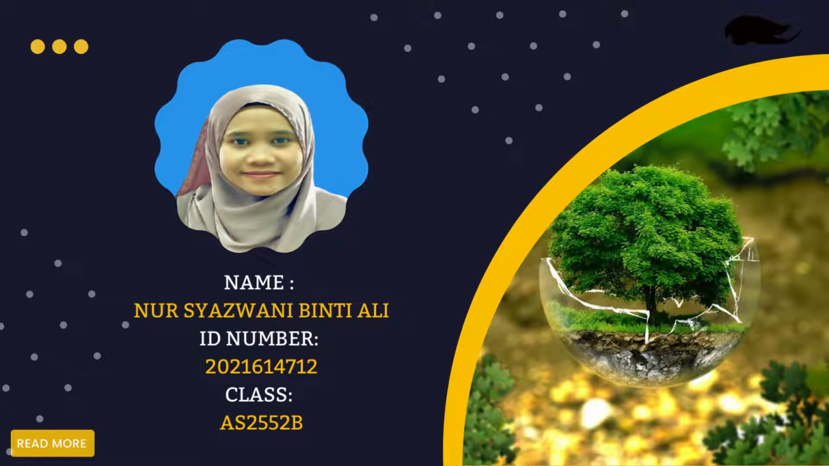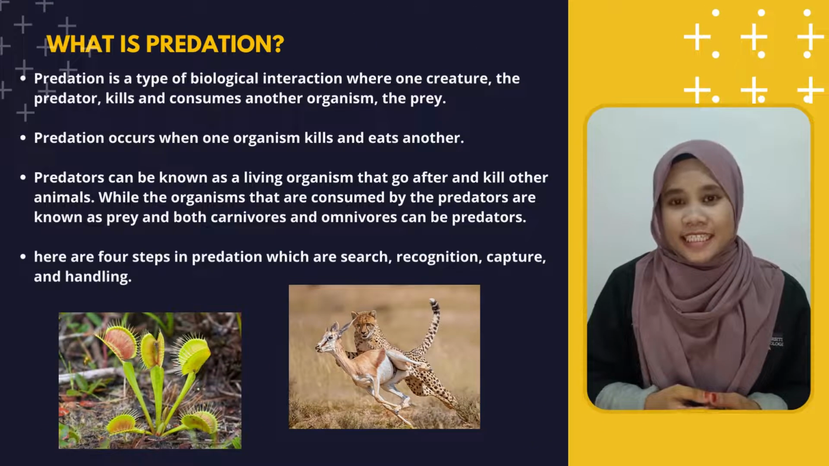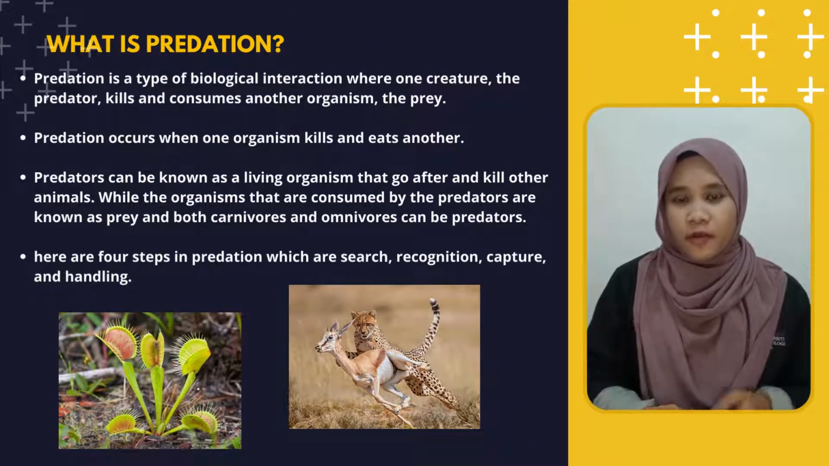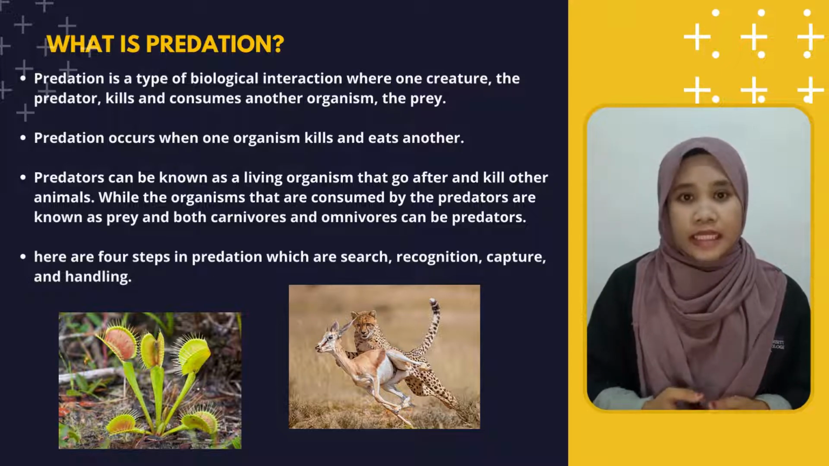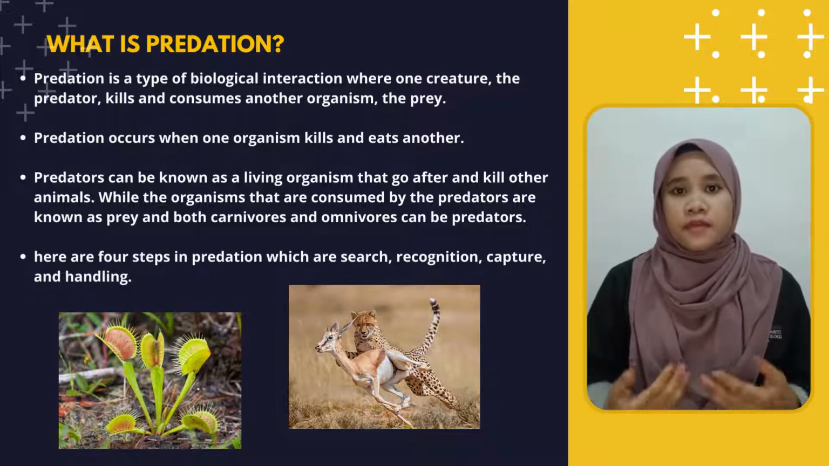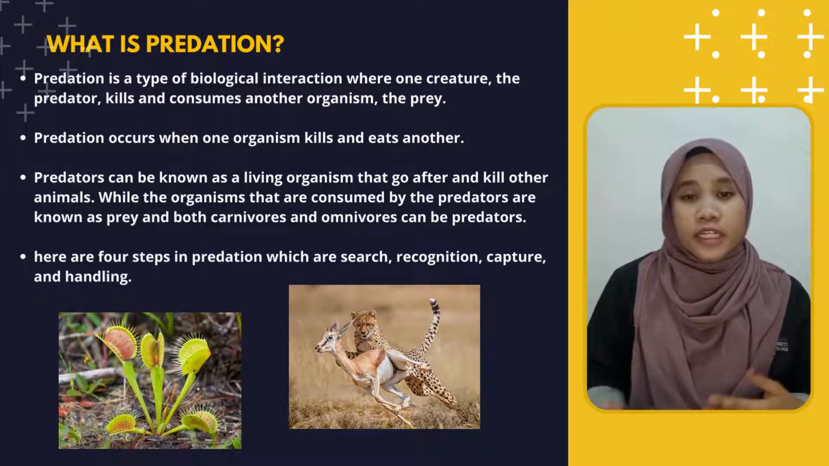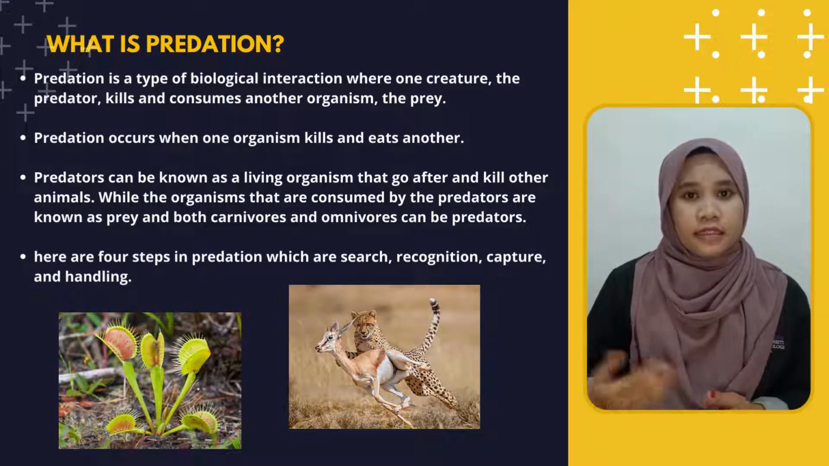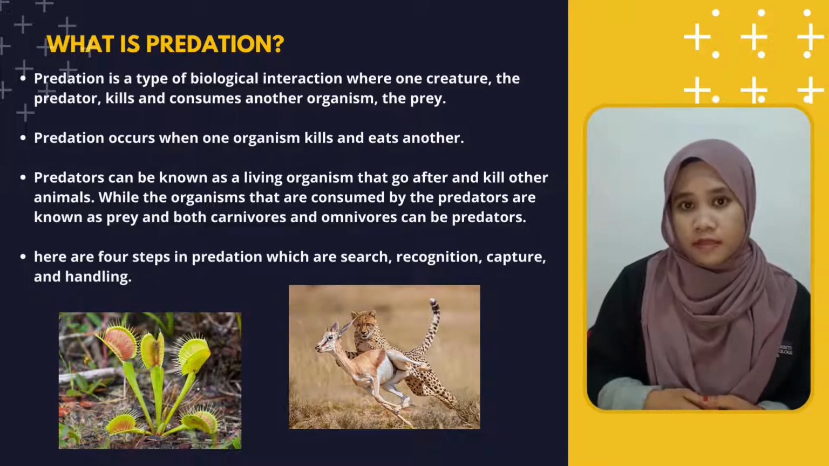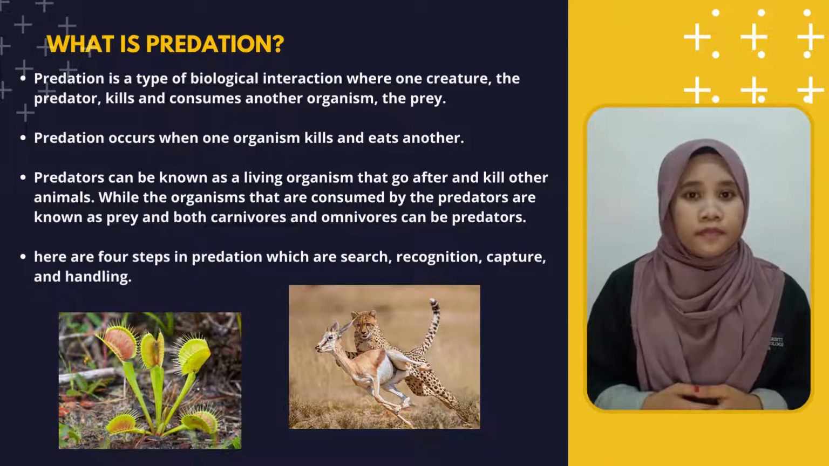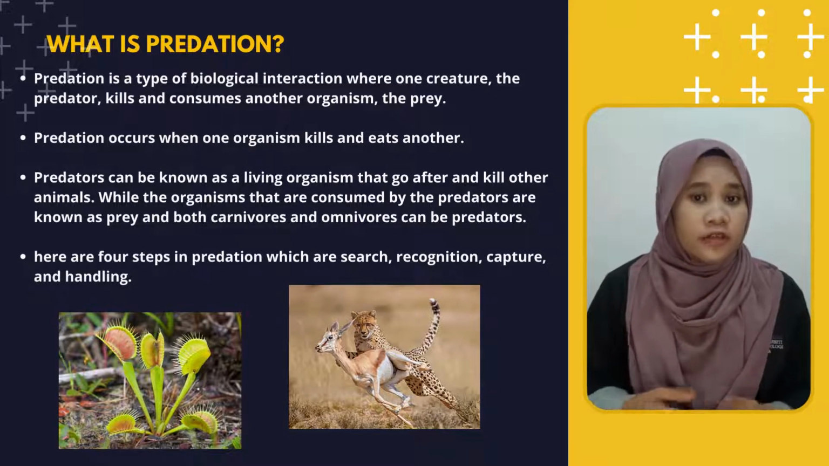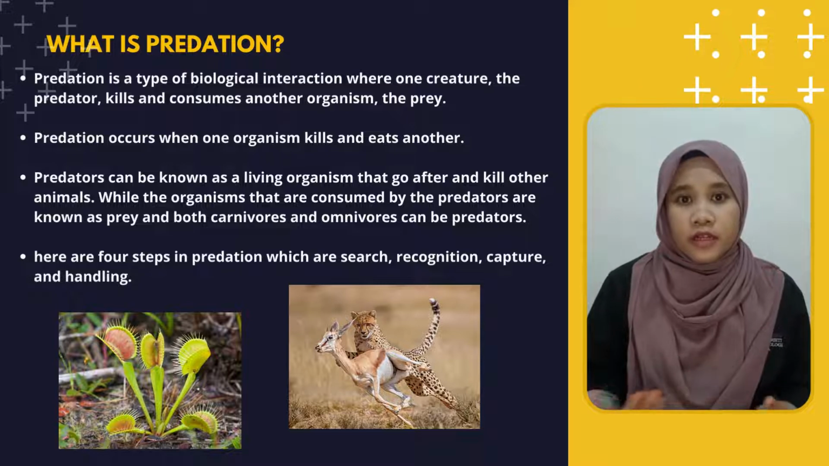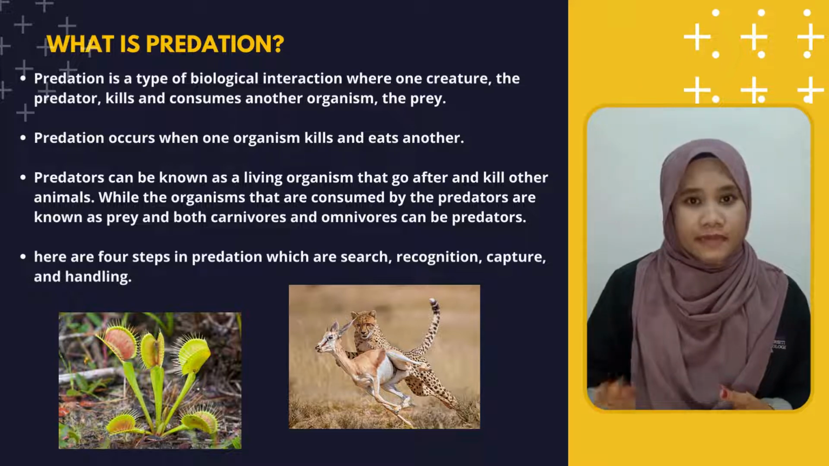I'm here to share with you guys about my topic, which is predation in organisms. Predation is a type of biological interaction where one creature, the predator, kills and consumes another organism. Predation occurs when an organism kills and eats another, to the detriment of the organism being consumed, the prey. Predation supplies the energy to lengthen life and encourage reproduction of the organism during the killing.